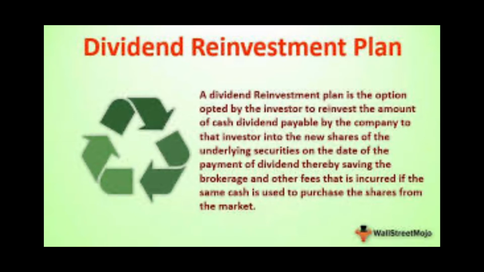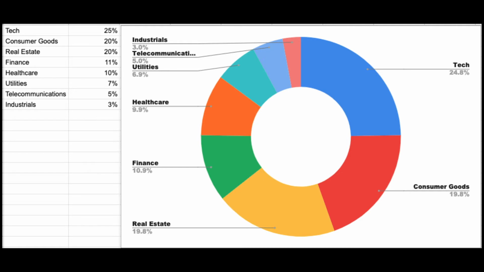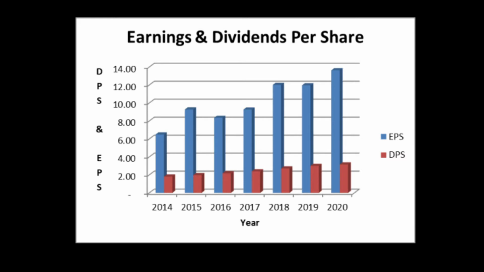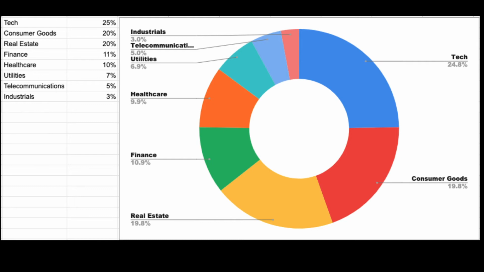So after I set up my M1 Finance account, first I would take 25% of that $10,000 and I would put it into tech. This would be your Apple, Microsofts, and Intels. Now the thing about tech companies is a lot of them have low dividends. Apple, for example, pays 82 cents per share per year, which doesn't seem like much, but they make up for it with massive growth. Apple and Microsoft just in the last few years have shown great growth and have rewarded investors who own them with both capital gains as well as a dividend that has increased significantly over the years. That is what pushes me to have tech as the highest sector to be involved in, because the rest of the sectors can make up for those small dividend payments but won't give you the growth potential.